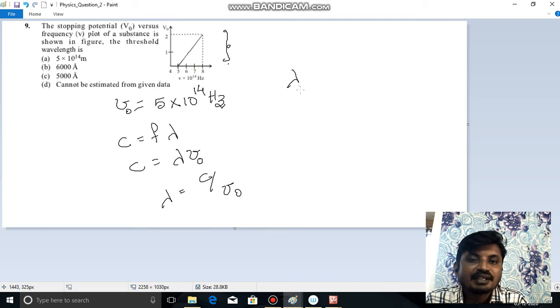So lambda can be written as lambda naught here, that means the threshold wavelength. c is 3 into 10 to the power 8 meter per second divided by nu naught, 5 into 10 to the power 14.